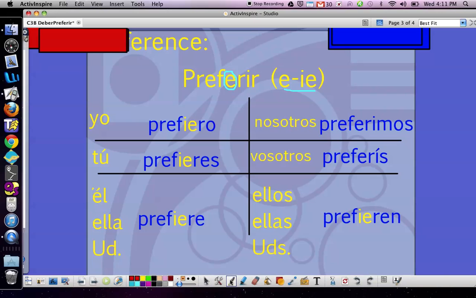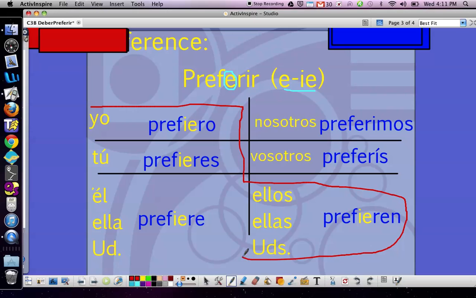So there's a little trick that we know, and that is to make a boot or a shoe. If I draw around the forms that change the E to IE, I make what looks like a shoe or a boot. So sometimes these types of verbs, the ones that change E to IE on one of the E's in it, are known as shoe verbs or boot verbs. It's kind of a fun little fact.